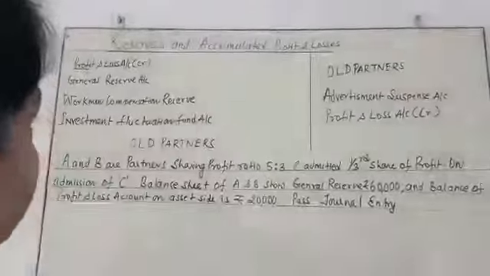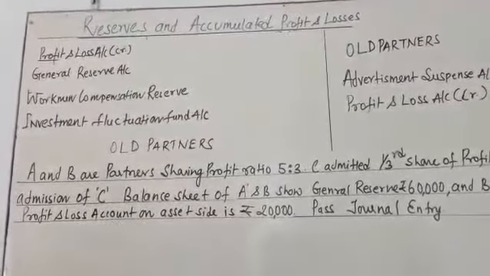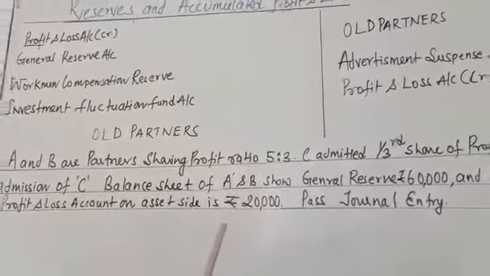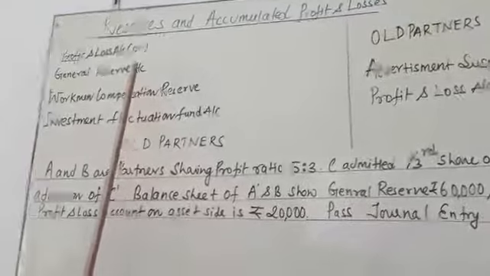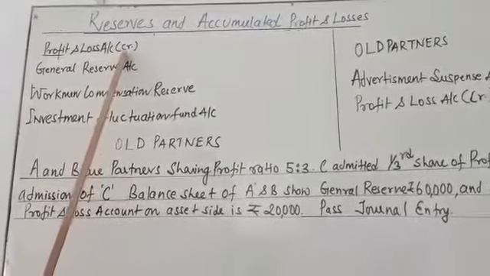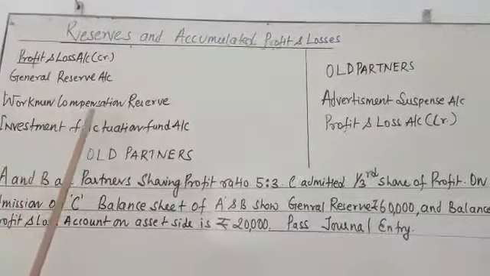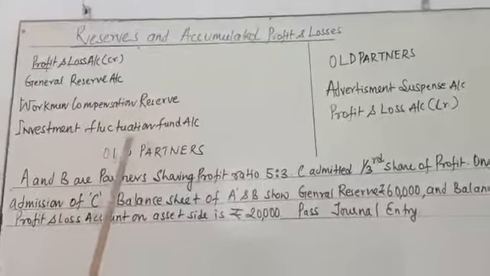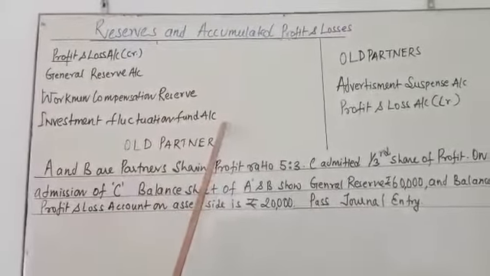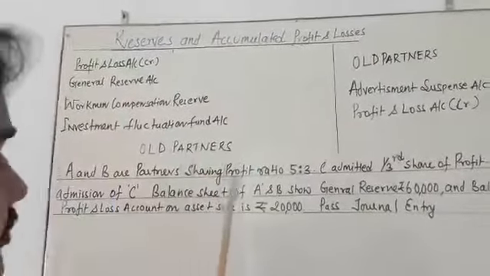So, what is the accounting treatment? Before going to the accounting treatment, we have to know what accumulated profit and reserve are. My dear students, they are part of the liability section in the balance sheet: profit and loss account credit balance, which means profit, general reserve, workmen compensation reserve, and investment fluctuation fund. These are all things which are going to be distributed among the old partners.